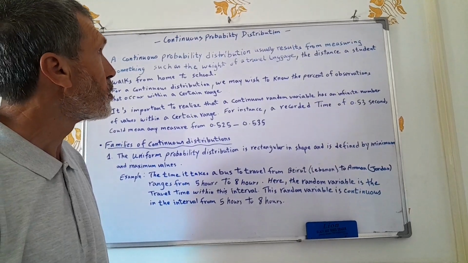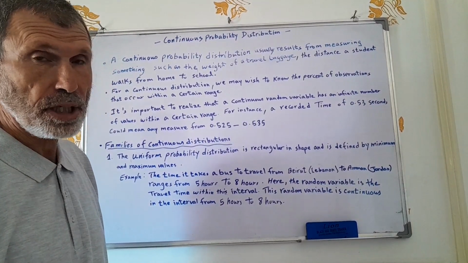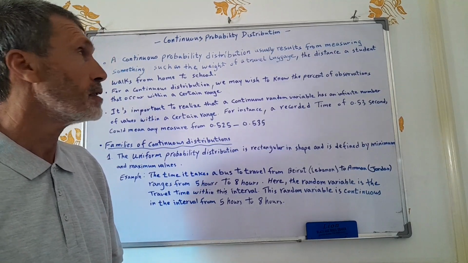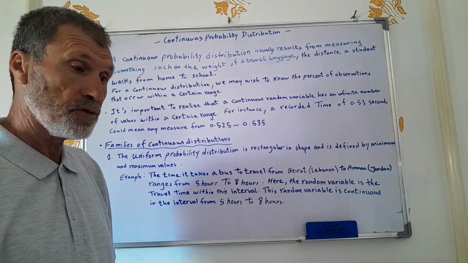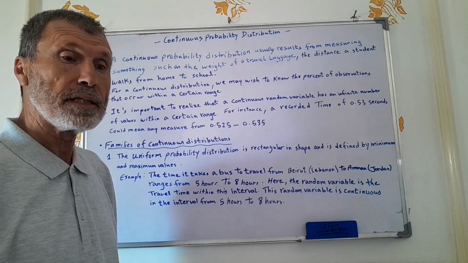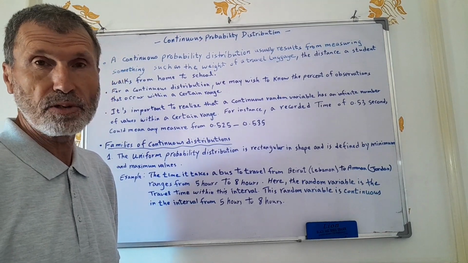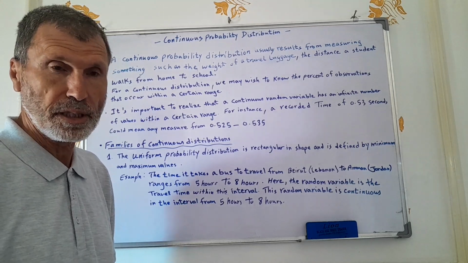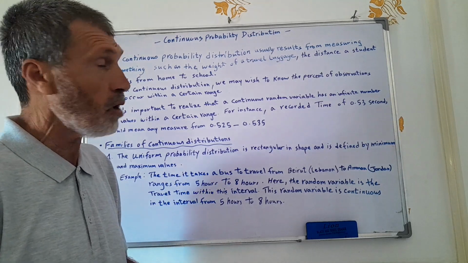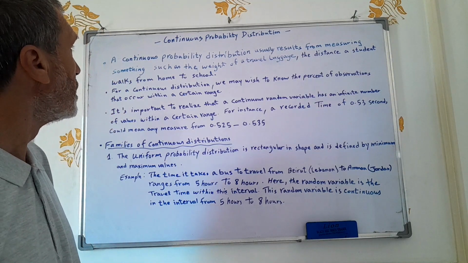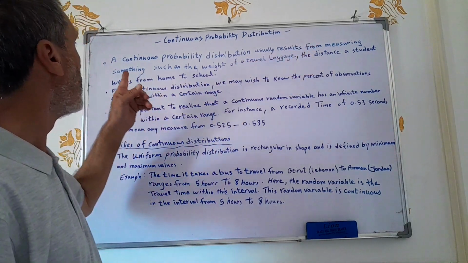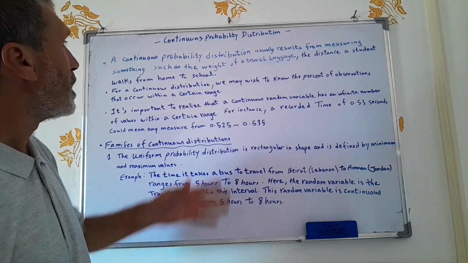Okay, now we move to talk about a new chapter about continuous probability distribution. We already talked about discrete probability distribution, and if you remember, we said a discrete random variable can assume clearly separated values such as 0, 1, 2, or 3. This is the meaning of a discrete random variable.